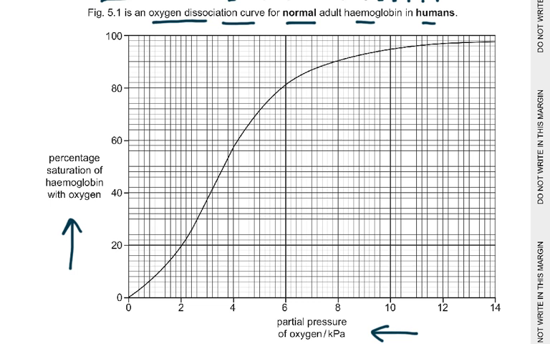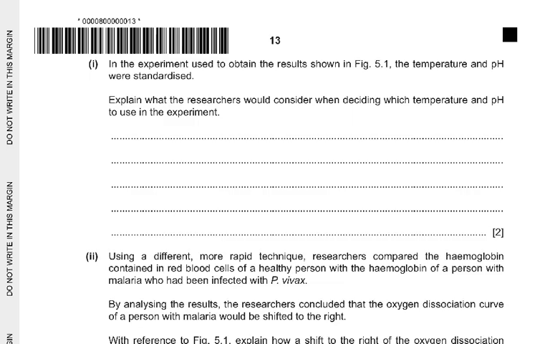So we have a graph like this. We've talked about this in the classes, and we've discussed this in great detail. I hope everybody is very much aware of this. Part 1 says, in the experiment used to obtain the results shown in figure 5.1, the temperature and pH were standardized. Explain what the researchers would consider when deciding which temperature and pH to use in this experiment.